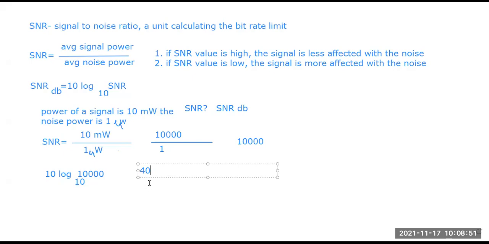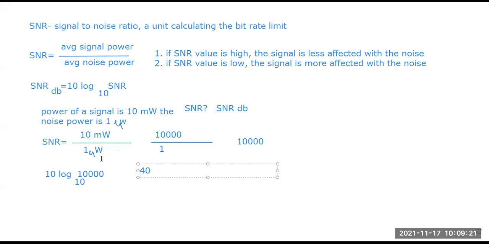What I want to explain here is that if this type of numerical problem comes into your exam, giving the power of a signal and power of a noise, and you need to calculate SNR and SNR dB, the simplest way is putting the values into the formula. What we need to keep in mind is that all the units need to be the same, otherwise the calculated result is not correct.